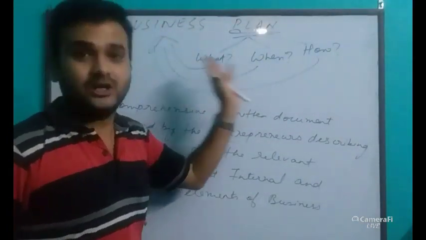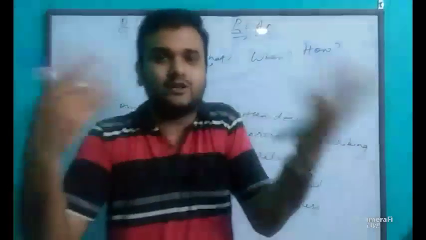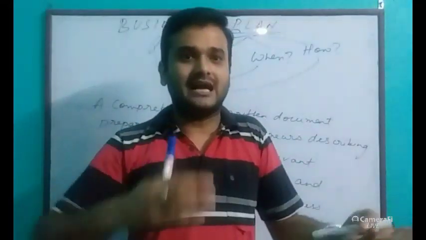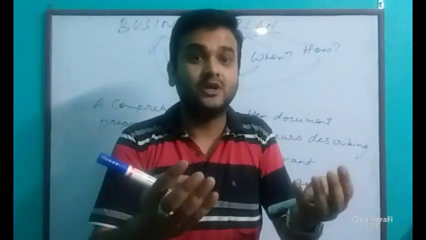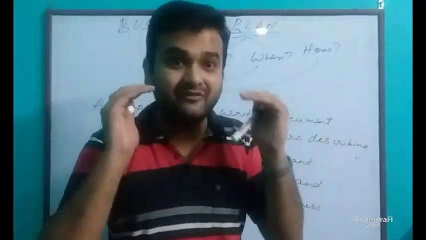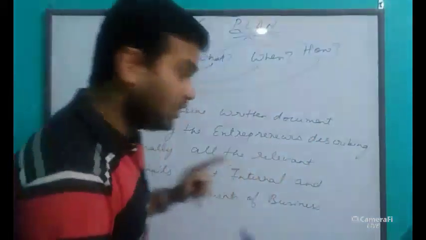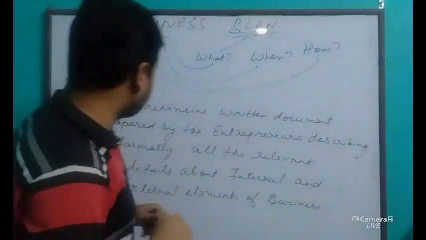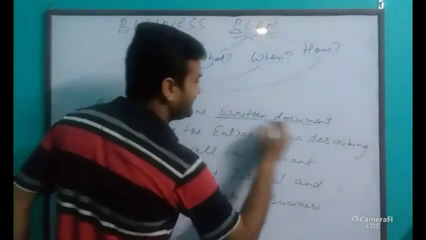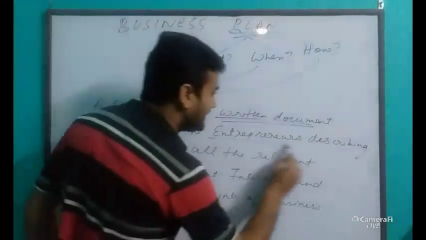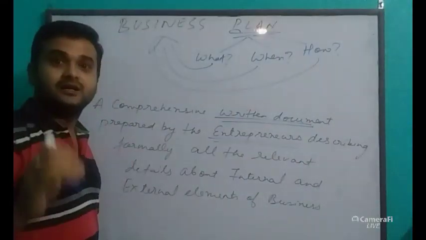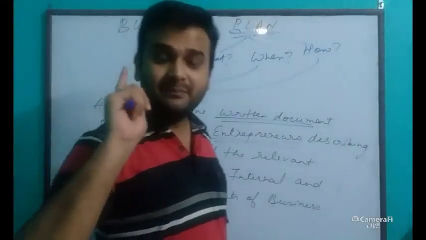Clear? So this what, when and how cannot be just said orally. I want to do this, I will do this on this day and I will do like this. It cannot be done orally. You have to write it down in a well-framed way. Understood? So this is the reason why the definition says that it's a written document, prepared by the entrepreneur, the person who wants to start the business.